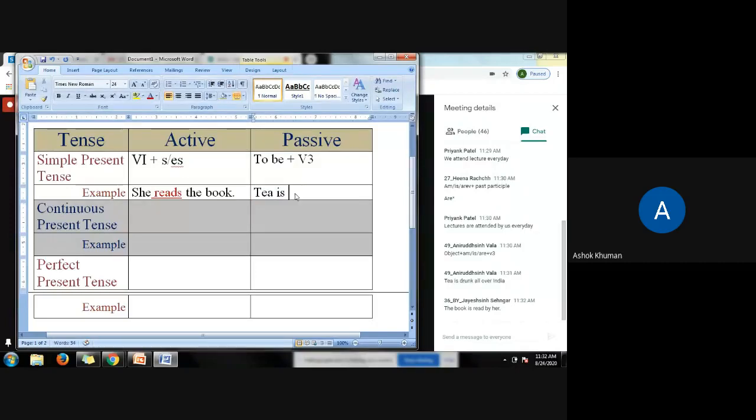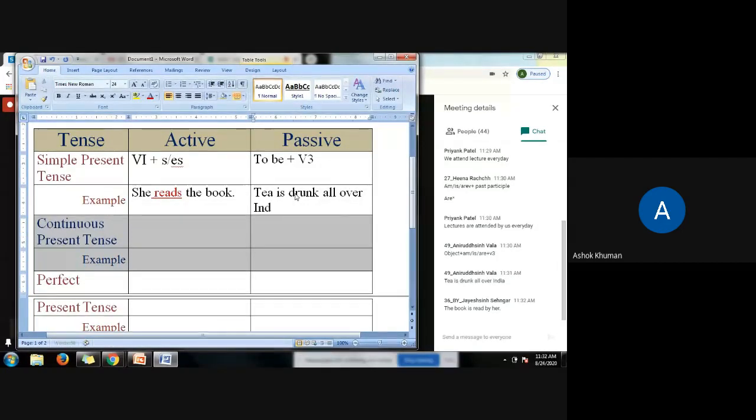Tea is drink, drank, drunk. Okay. Drank is the V2. So tea is drunk all over India. Fine, very good example. So this is the form of verb: to be, is, and V3.